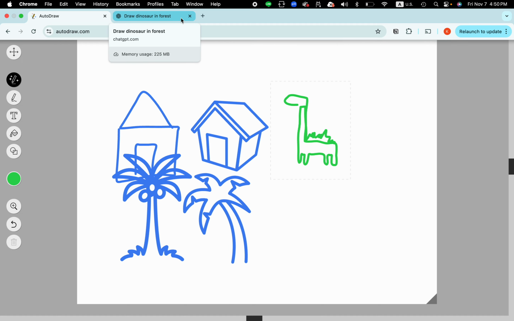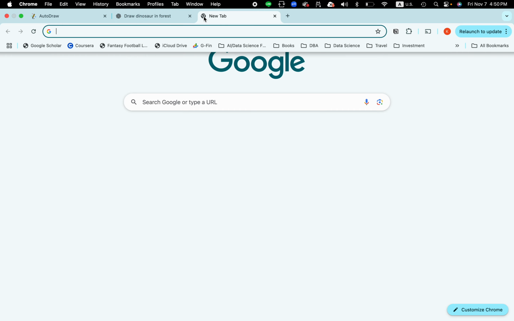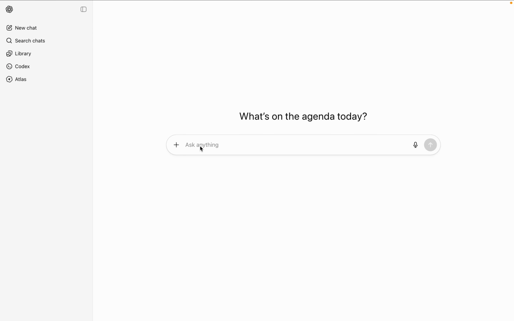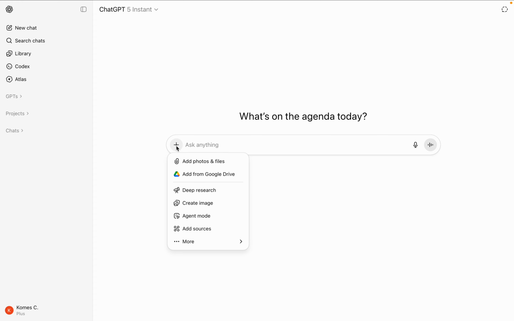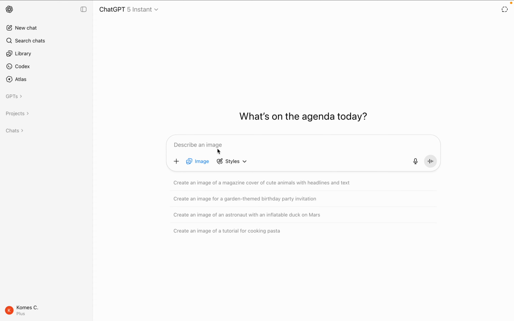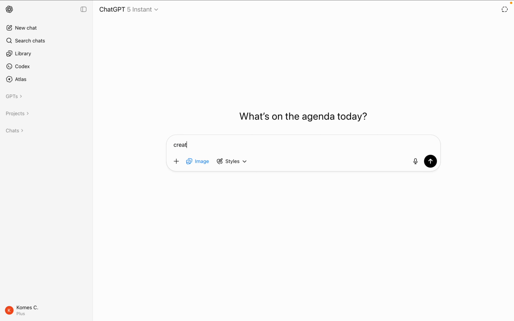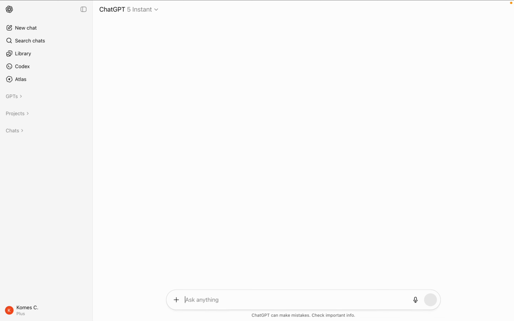So the next one, if I use ChatGPT, I want them to write an image, right? So I just create the image here. And then I said, create image of dinosaur in a forest with one laptop, right?